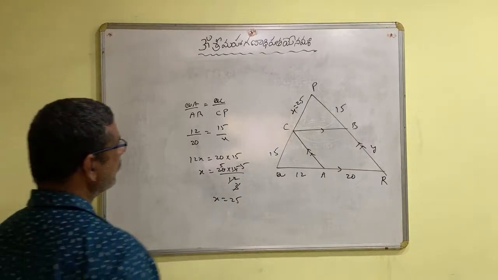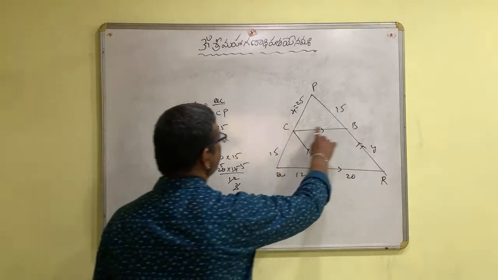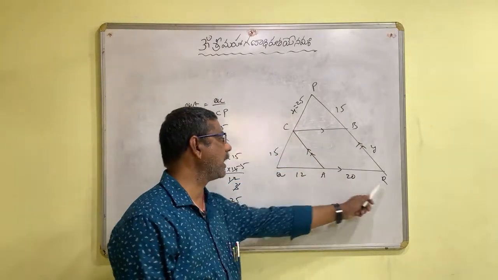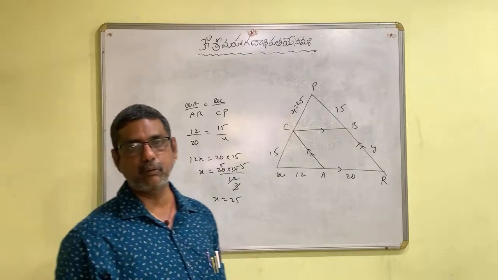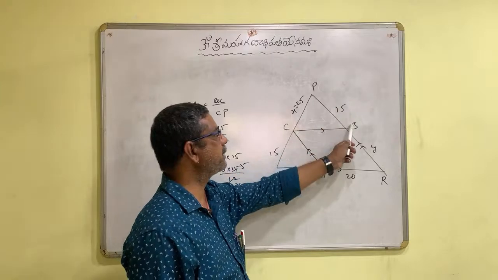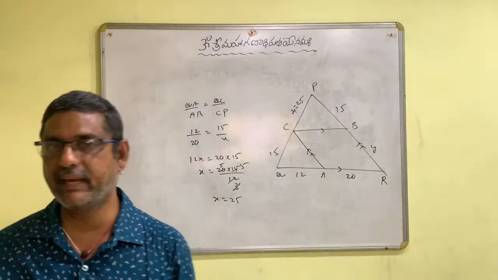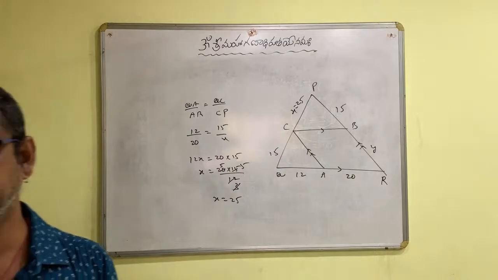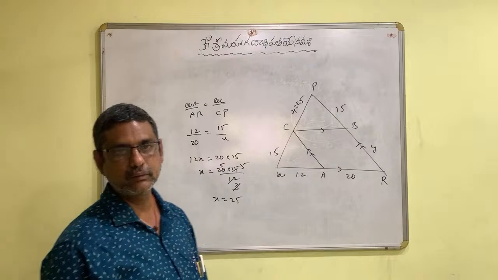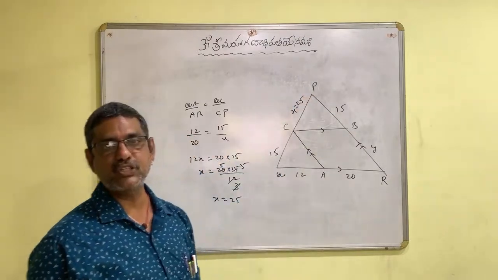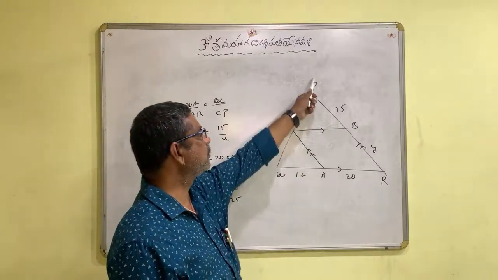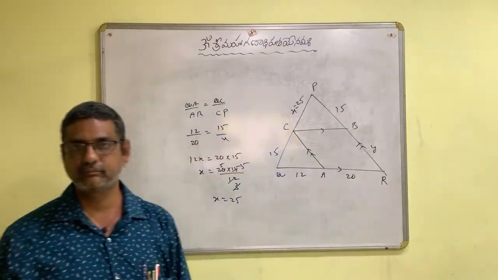Now again, CB is parallel to QR. Again by the basic proportionality theorem, PC by CQ is equal to PB by BR.